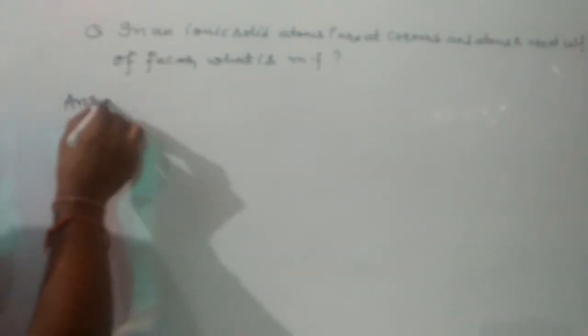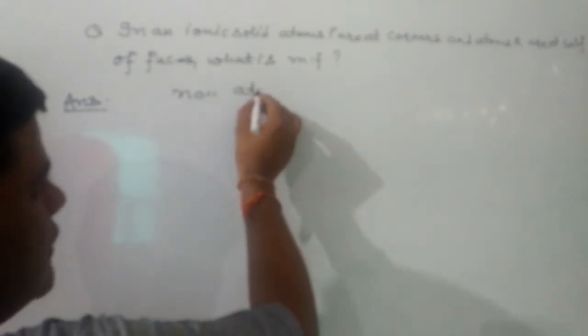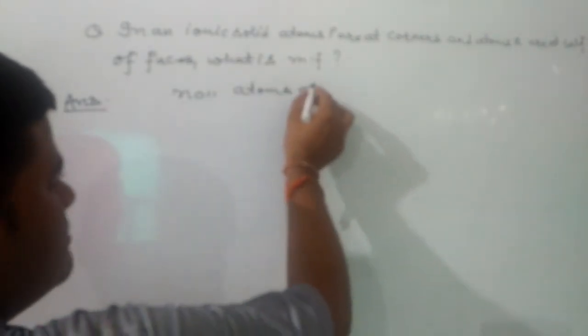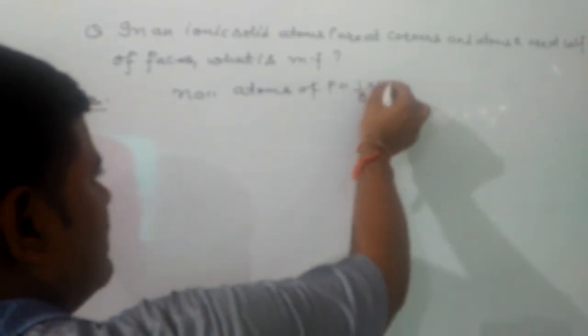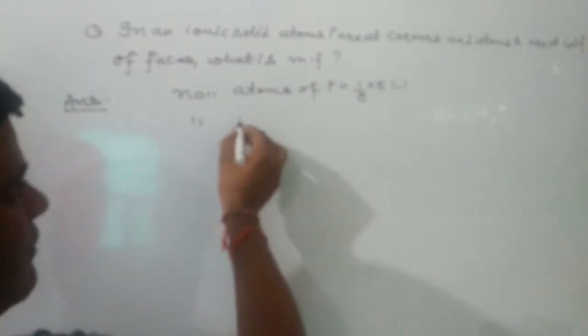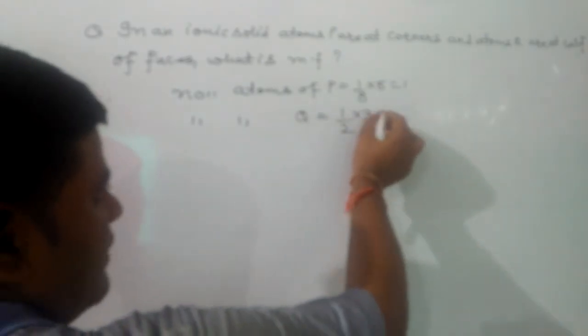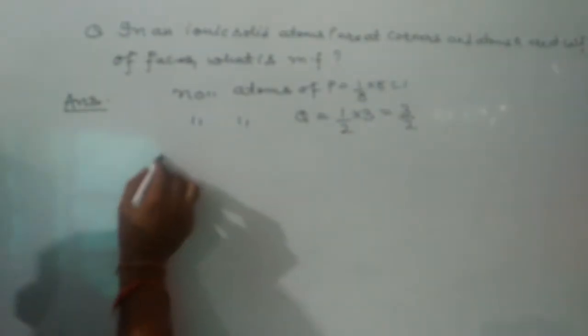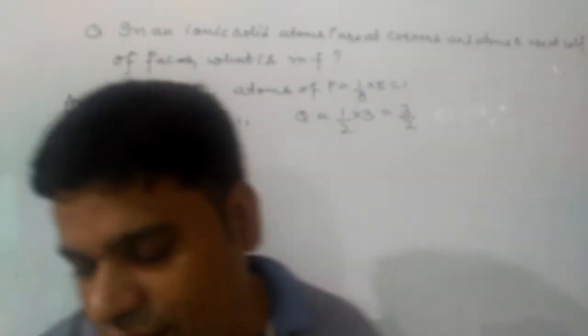So to write down the molecular formula, first find the number of atoms of P. Number of atoms of P should be 1 by 8 into 8. That should be 1. Now we have to find the number of atoms of Q. That will be 1 by 2 into 3, as half of the faces will be there, so 3 by 2. So the formula will be P2Q3. In this way we can do the numericals.